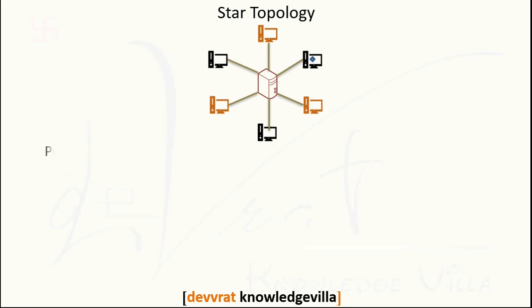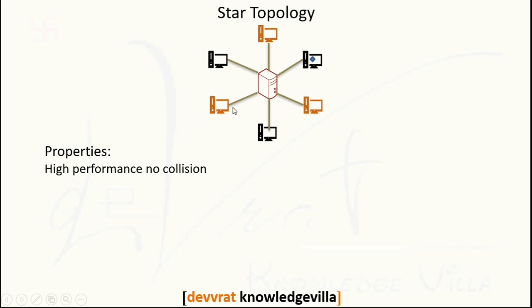Let's see properties of star topology. First, it produces high performance and no collision, because a number of devices are connected to the hub. So every device has a dedicated link up to the hub.